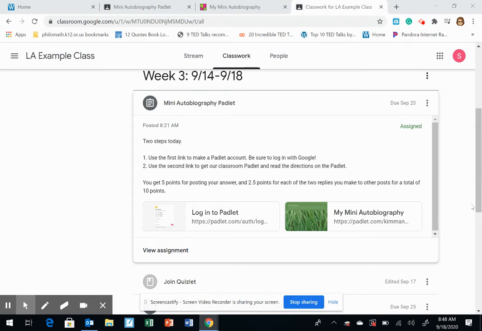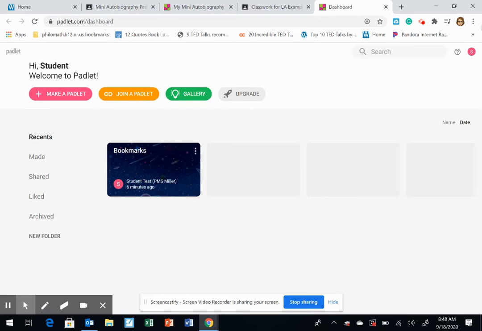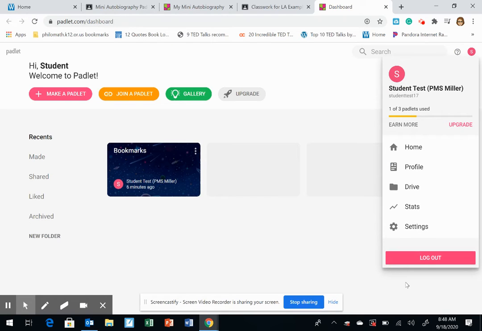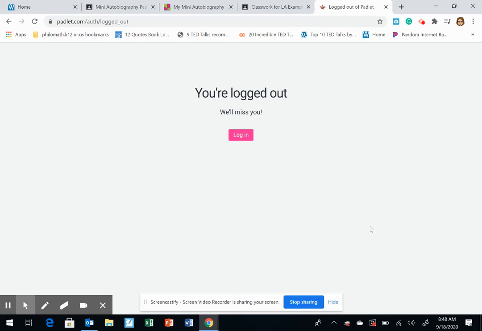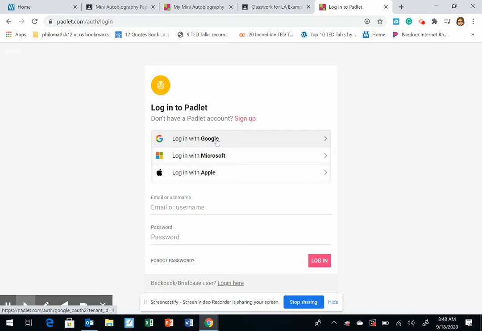So this is to show you guys how to use Padlet. So the first thing you're gonna have to do is make an account. So you're gonna go here. Now I'm gonna show you something that's gonna be a little bit different. It's already logged on to the student account, but yours isn't gonna look like this because you haven't made an account yet, unless you've used it in another class, which is not likely. So you're gonna click log in with Google.